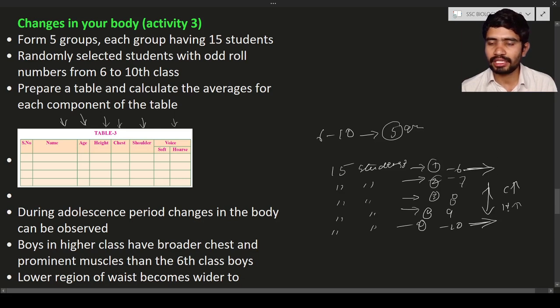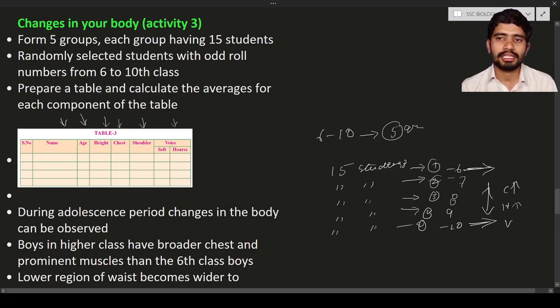Height and chest size are more in 10th class. The voice is hoarse in 10th class students. It means the students of 10th class have all these characters developed. But 6th class students do not have such features.